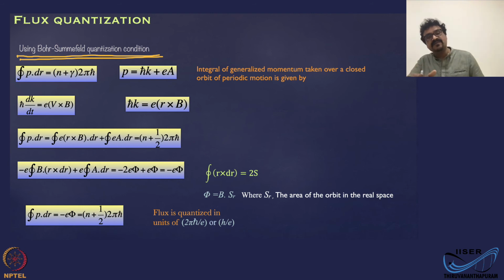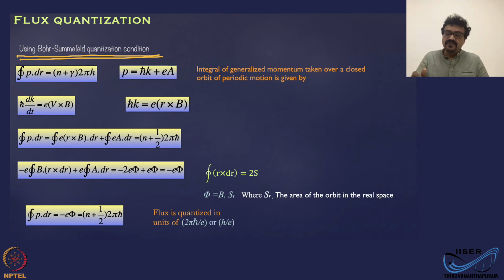This flux quantization we will encounter in various discussions during the course of this set of lectures, when we discuss the Aharonov-Bohm effect, when we discuss weak localization, when we discuss superconducting quantum interference devices. In various contexts, you will come across this flux quantization.